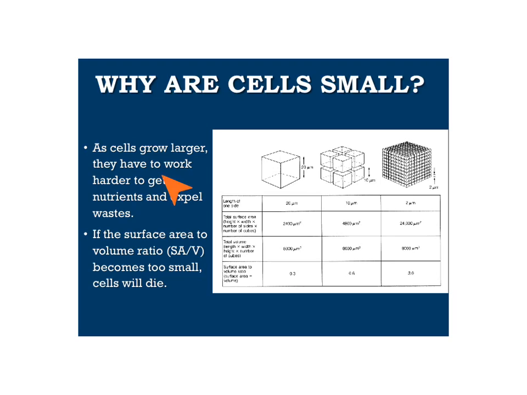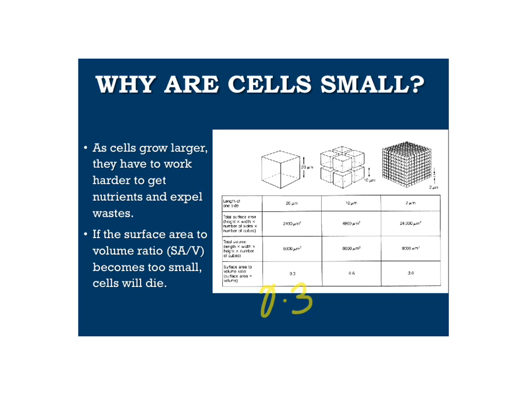As a cell grows larger, it has to work harder to get nutrients and to get rid of wastes because of that change in the surface area compared with the volume. So we look at something called surface area to volume ratio, or SAV ratio. If the SAV ratio gets too small, the cell will die. So if we look at a cell like this, which is a large cell, 20 microns, just a single cell, we see that the surface area to volume ratio here is 0.3 for that cell.